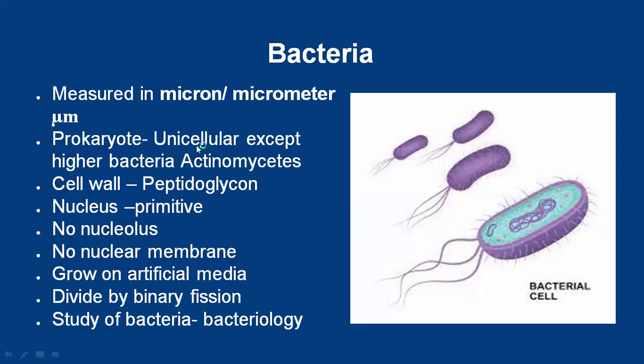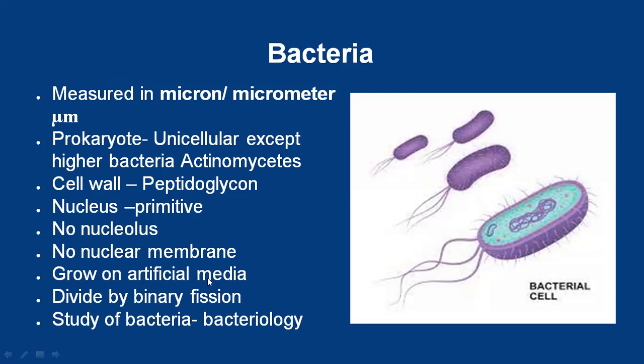They are unicellular organisms, which means they are made up of single cells, except higher bacteria such as actinomycetes. Actinomycetes is a higher bacteria. Except these actinomycetes, the remaining are all unicellular. Bacterial size is measured in micron or micrometer, and the bacterial cell wall is made up of peptidoglycan. It is a complex carbohydrate.